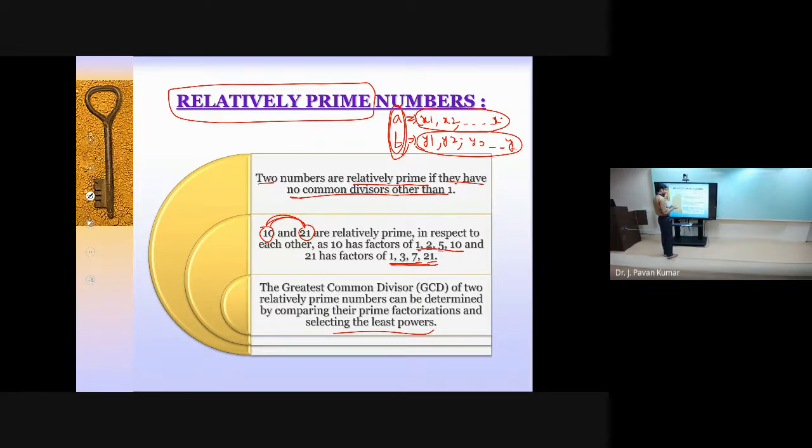Can you tell one more example for relatively prime? That means two numbers you have to say which are relatively prime other than 10 and 21. Can we say 12 and 21 as the relatively prime numbers? 12 and 21?